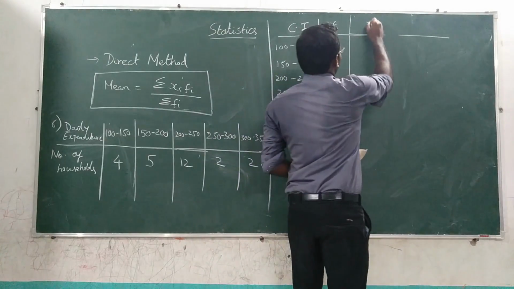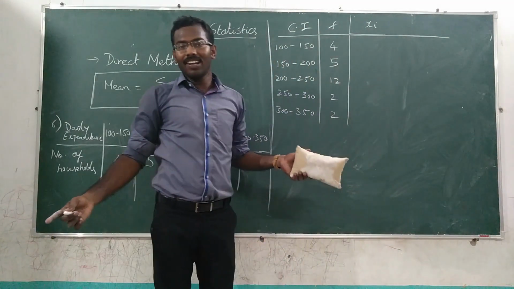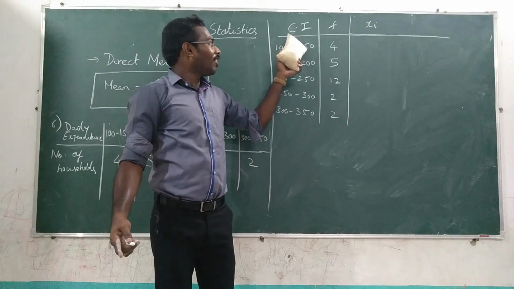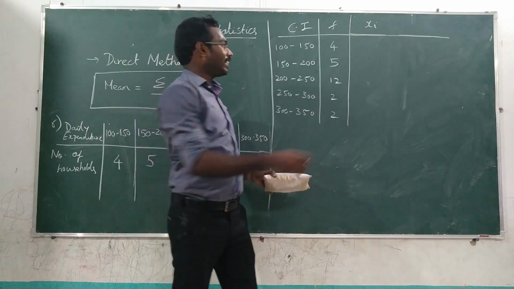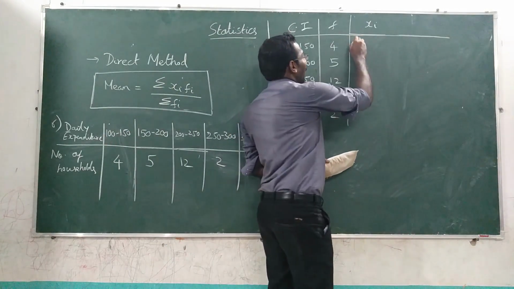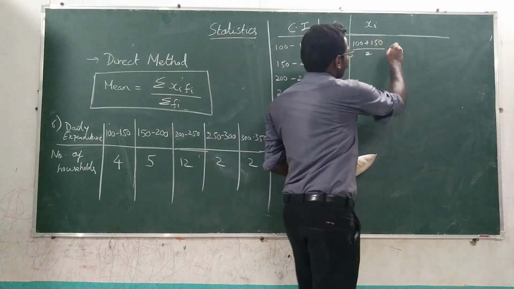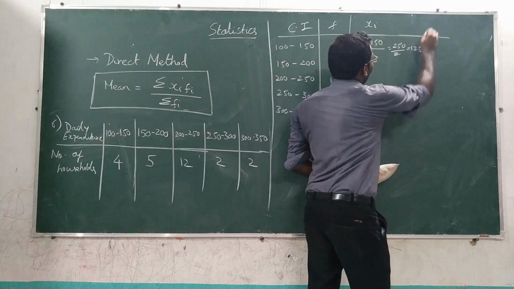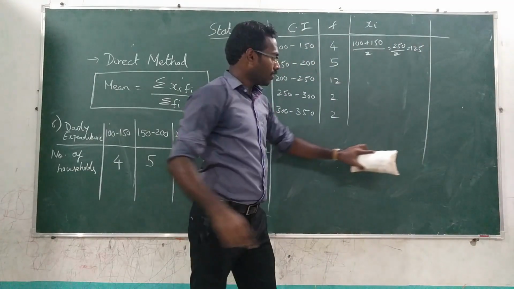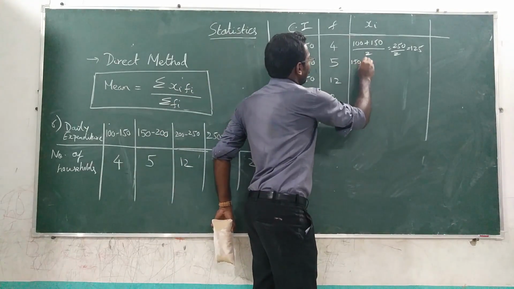So how will you calculate the class mark? Lower limit plus upper limit divided by 2. That is 100 plus 150 divided by 2. That is 250 divided by 2, which is equal to 125. Similarly, here 150 plus.